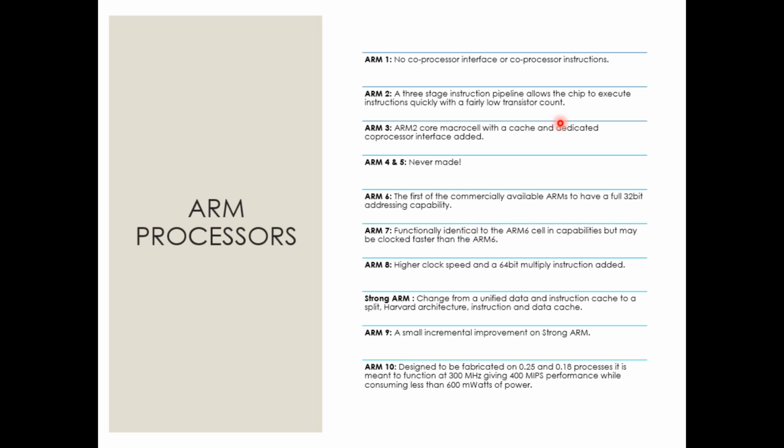That 8 megahertz is an average speed of around 4 million instructions per second. Then came the next version. If you add a cache memory and a dedicated coprocessor interface to the second version of ARM, it will give you the third version of the ARM processor.